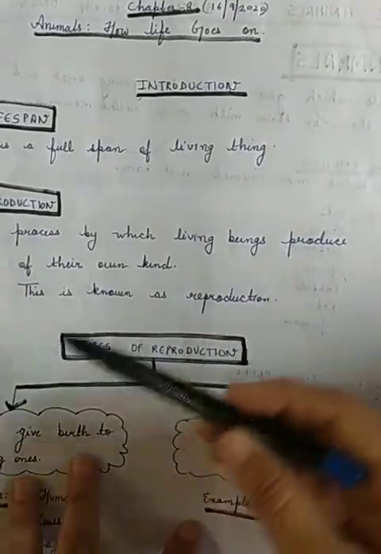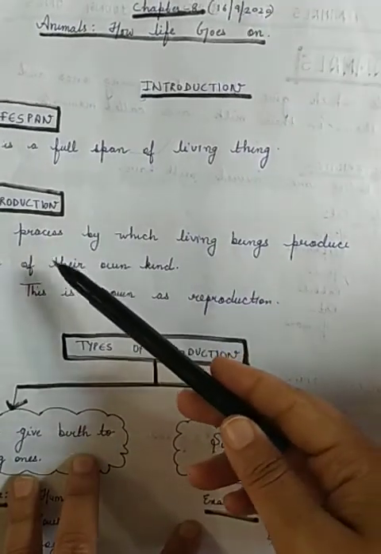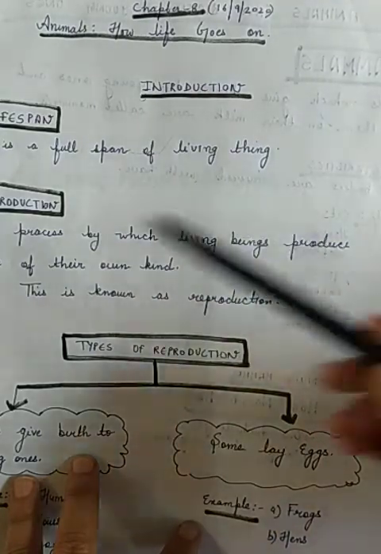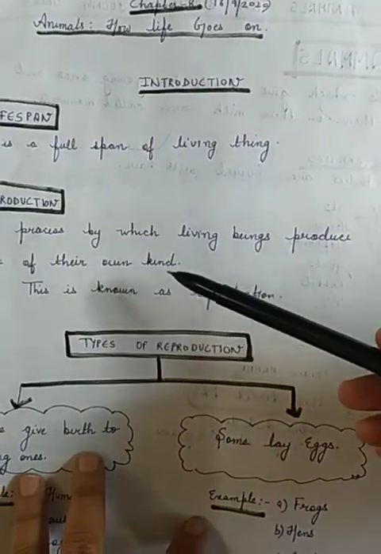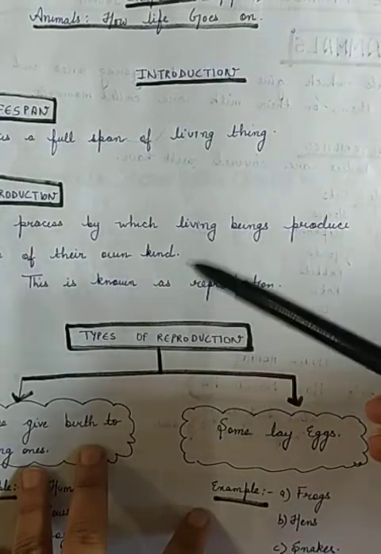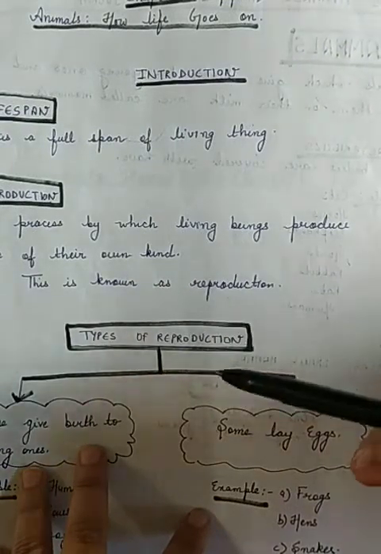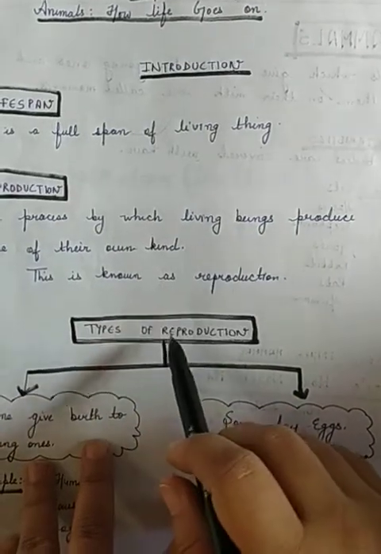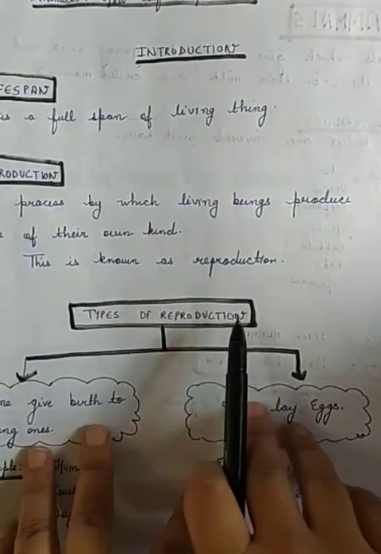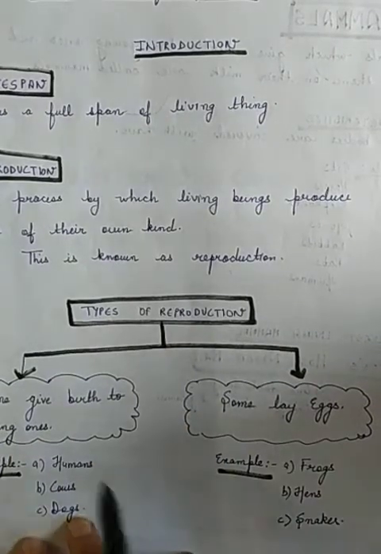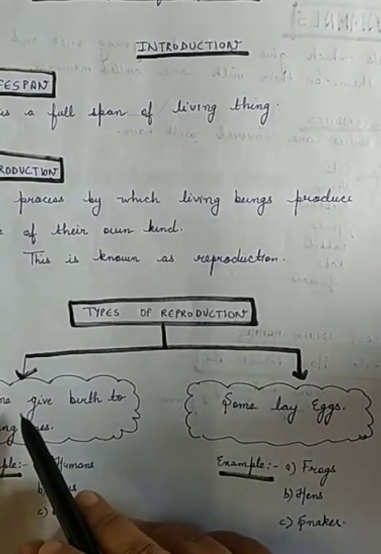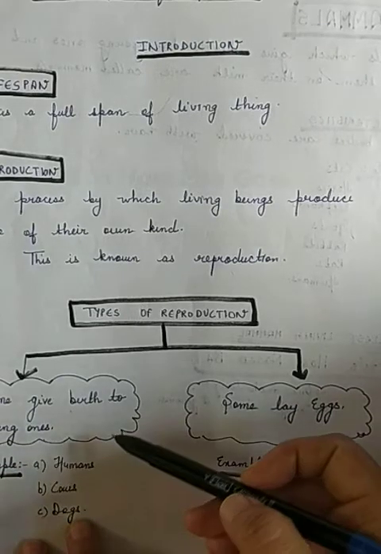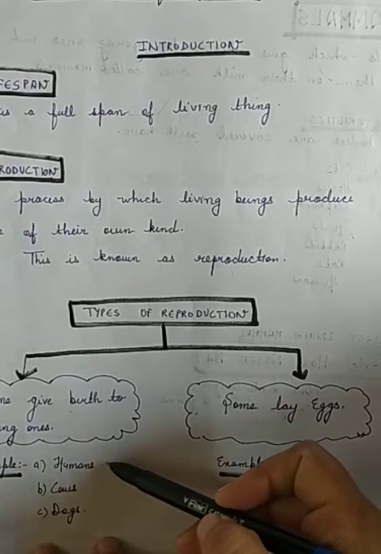Now coming to reproduction. Reproduction is simply the process by which living beings produce more of their own kind. And reproduction is basically classified into two categories. There are some animals which give birth directly to their young ones, like humans, who give birth to babies directly.